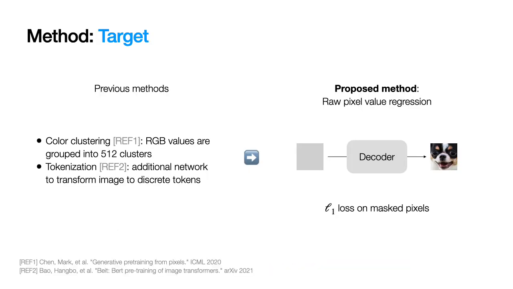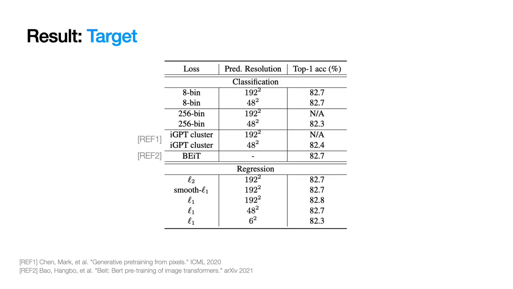The pixel values are continuous, so a straightforward target is to predict raw pixels of the mask area by regression. Previous methods propose additional tokenization networks or binning methods to change the problem into classification. In this paper, authors propose L1 loss on mask pixels. You can see from the table that color clustering, binning, or tokenization performs slightly worse than or similar to L1 loss. It shows that it is not necessary to use the same classification-based target as mask language modeling. It is good to align the target to the own nature of visual signals.